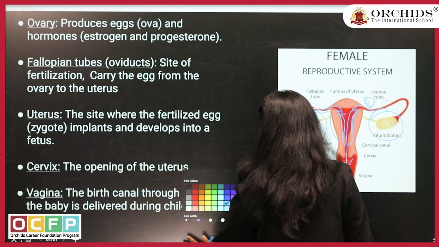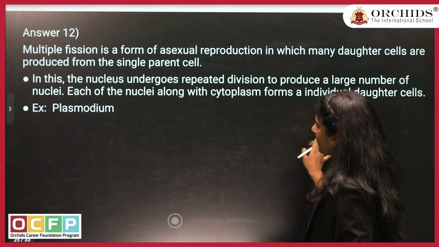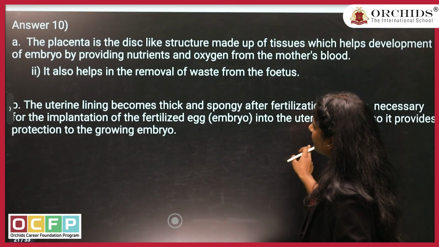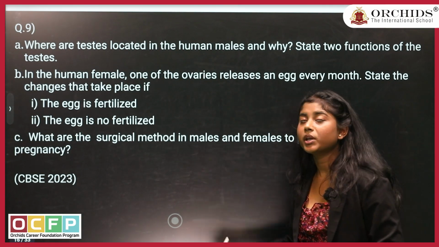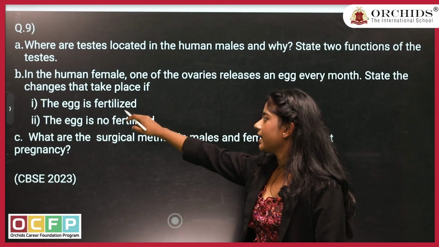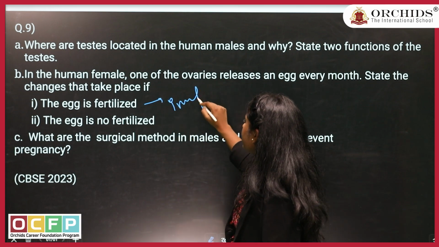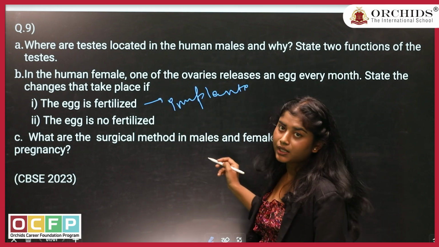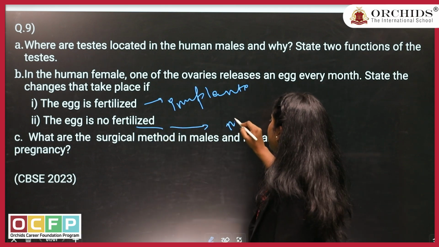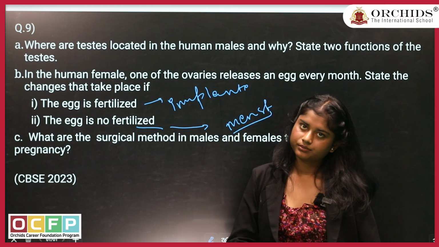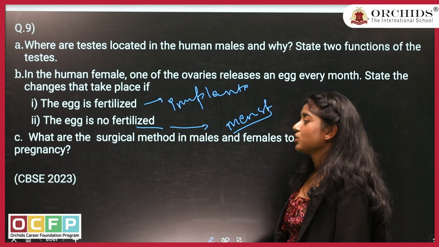So going back to our slide, going back to our question, if the egg is fertilized, then it will get implanted in the uterine lining, and if it is not fertilized, it will be released out of the female body and the menstruation will happen. Next question, the surgical method for male and female gametes to stop pregnancy.